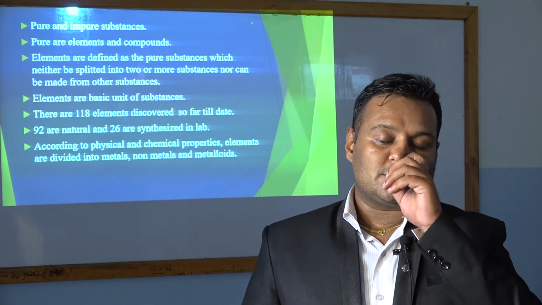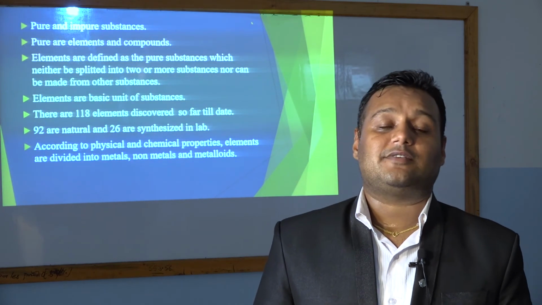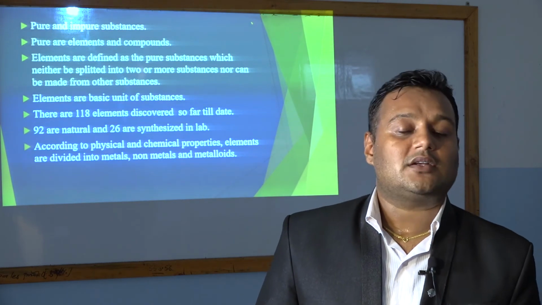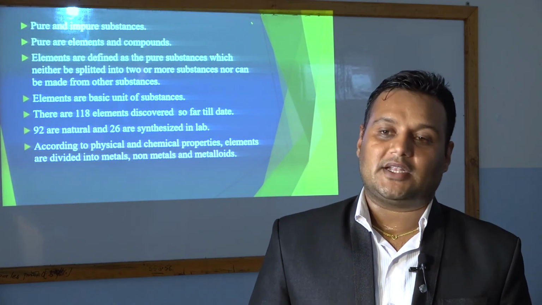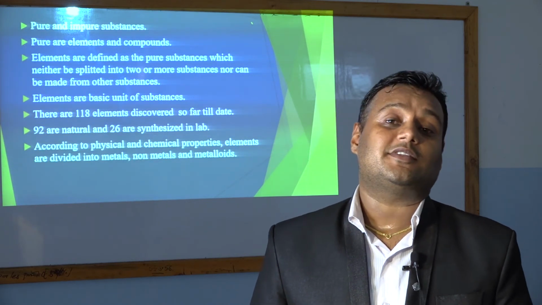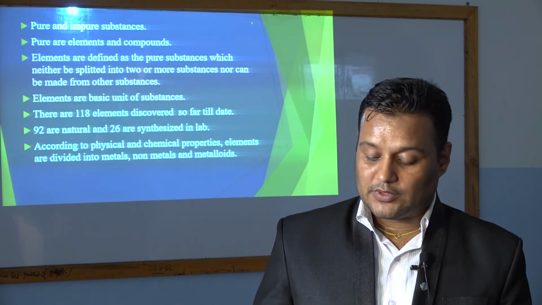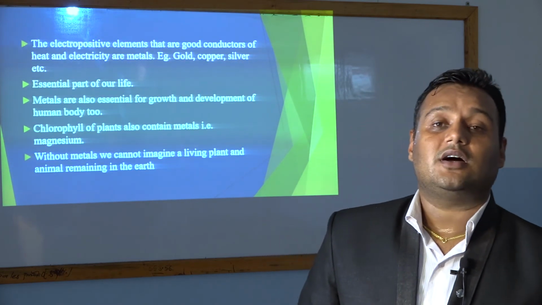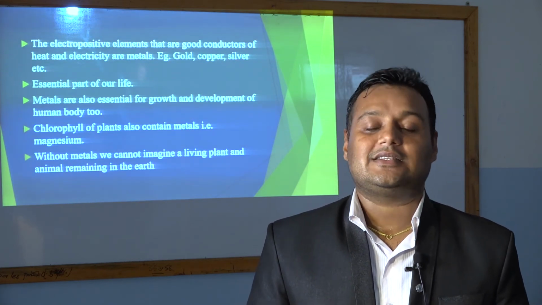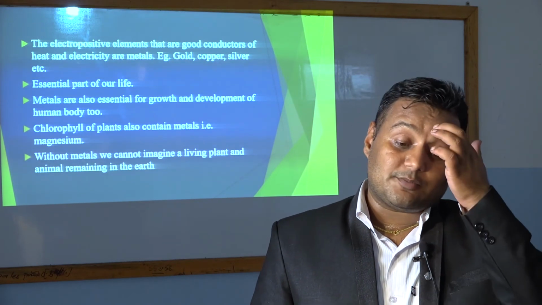Now, these 118 elements are further classified into three different categories. They are metals, non-metals and metalloids. We will be reading thoroughly about metals, and we will be reading about the properties of non-metals and metalloids both. So here come the details of metals. Basically, metals are an essential thing in our daily life, in human daily life. So what are its properties?